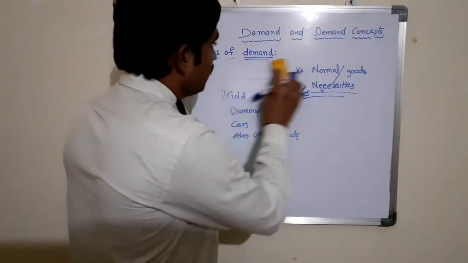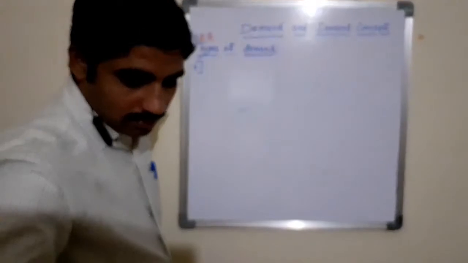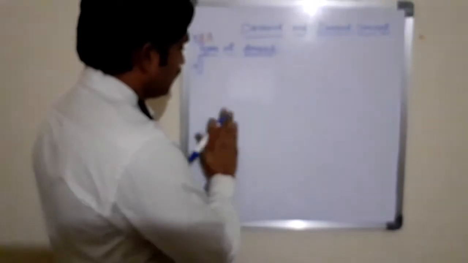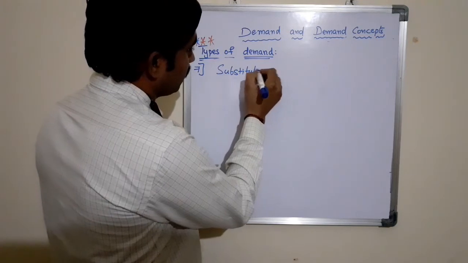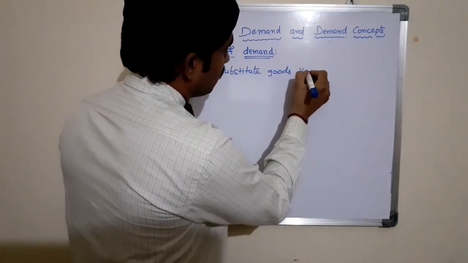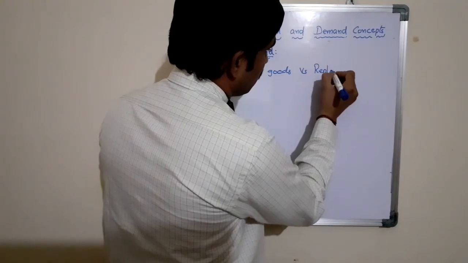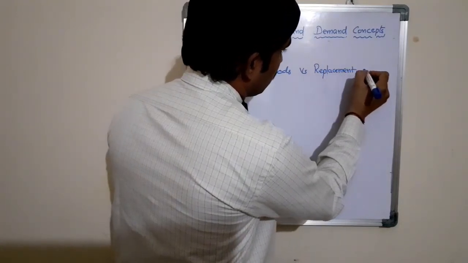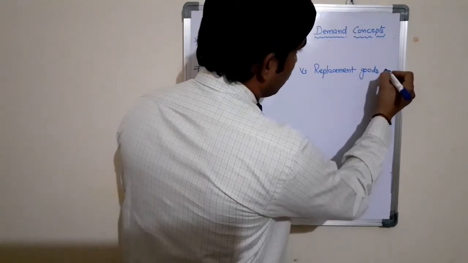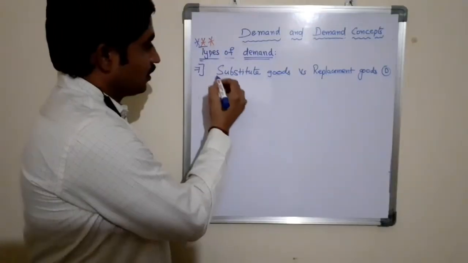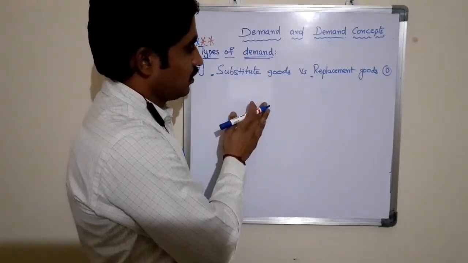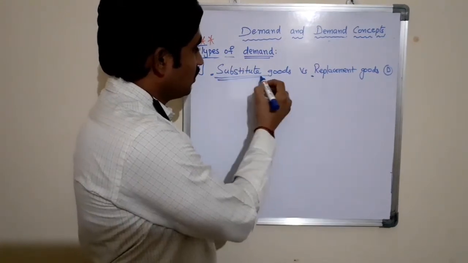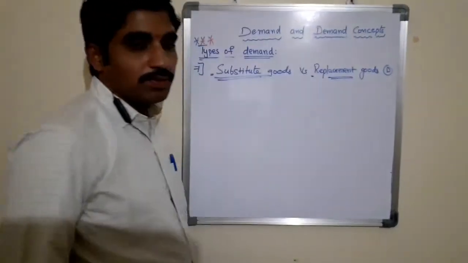Next, the seventh one: substitute goods demand versus replacement goods demand. Before understanding the demand for these goods, let us understand what is a substitute good and what is a replacement good.